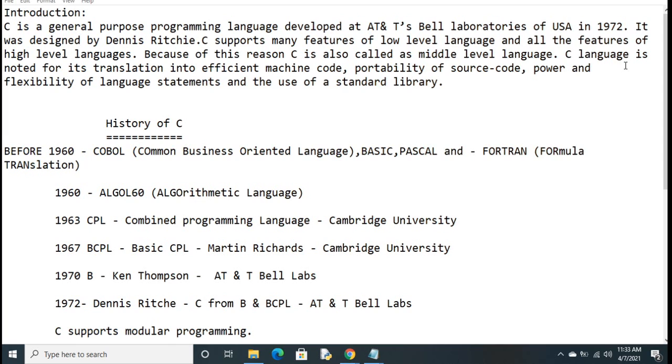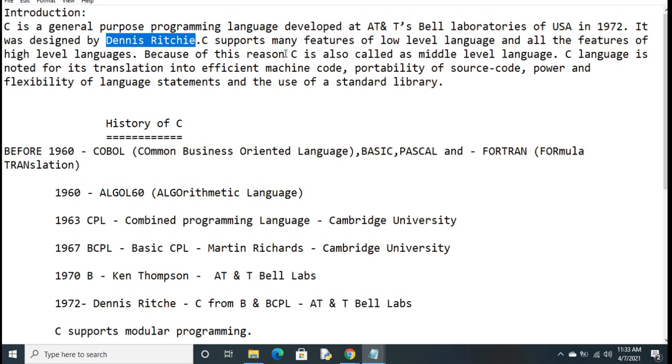C language is a general purpose programming language. It was developed at AT&T Bell Laboratories of USA in the year 1972. So in which year was it introduced? In the year 1972. It was designed by Dennis Ritchie, who is called the father of C language. So who developed C language? Dennis Ritchie, in the year 1972.